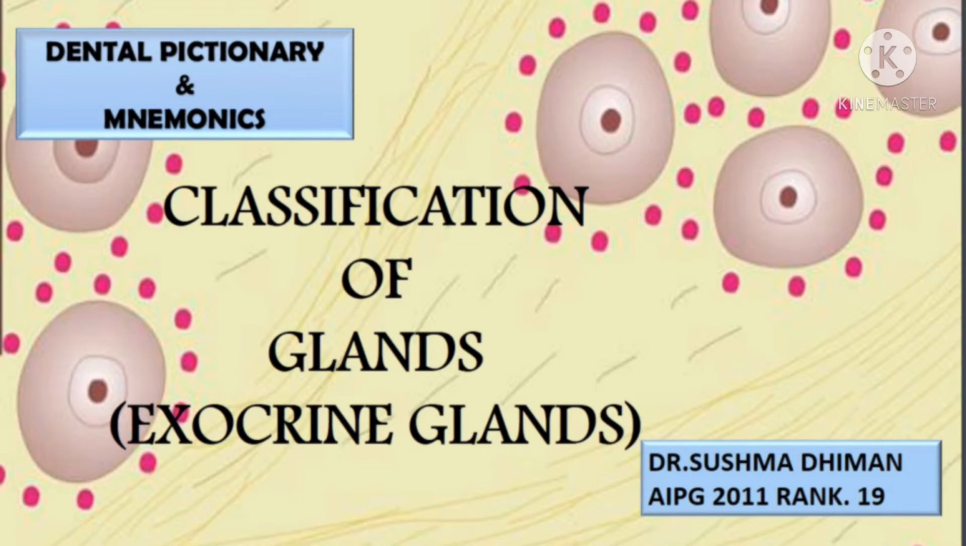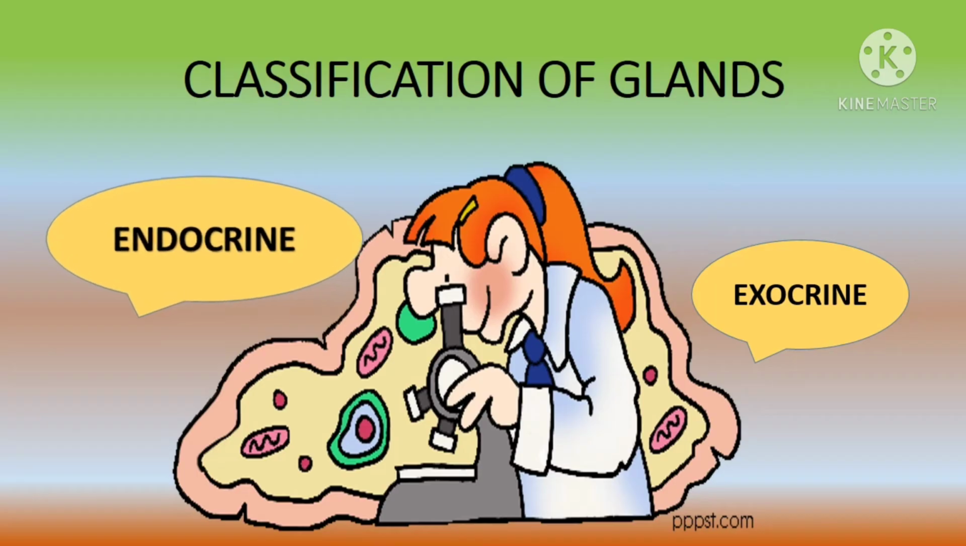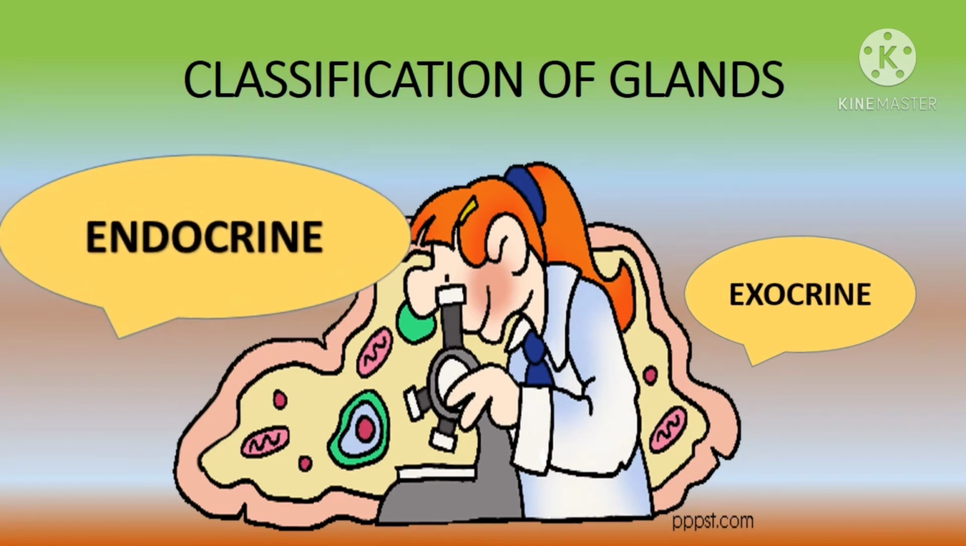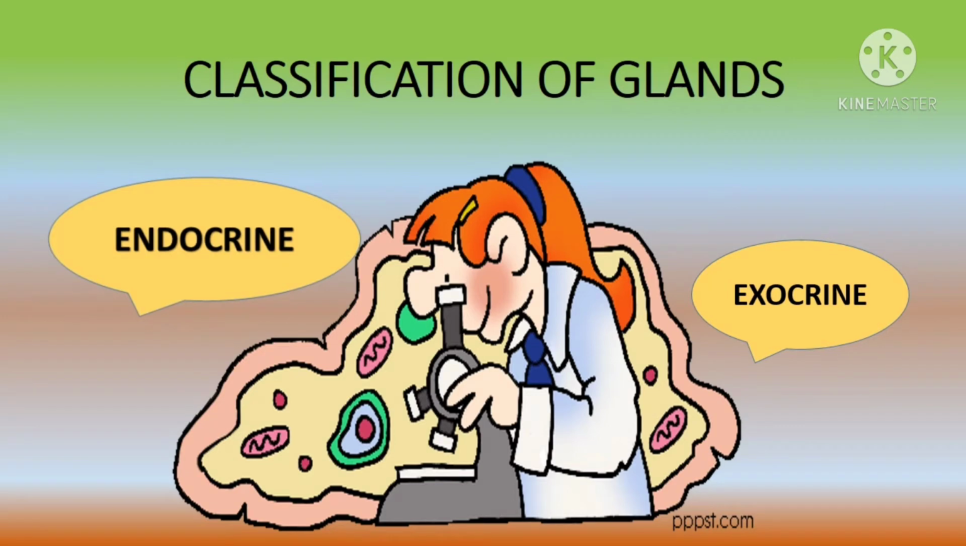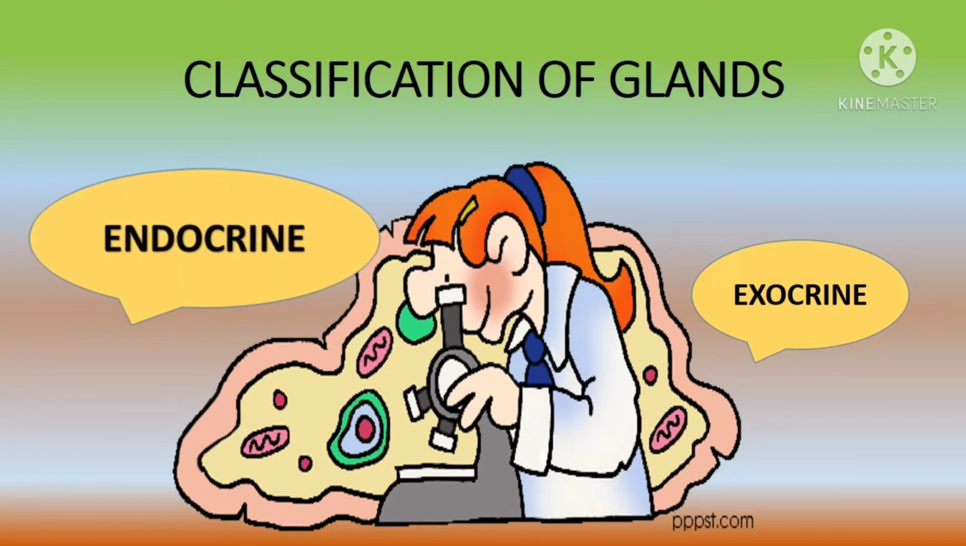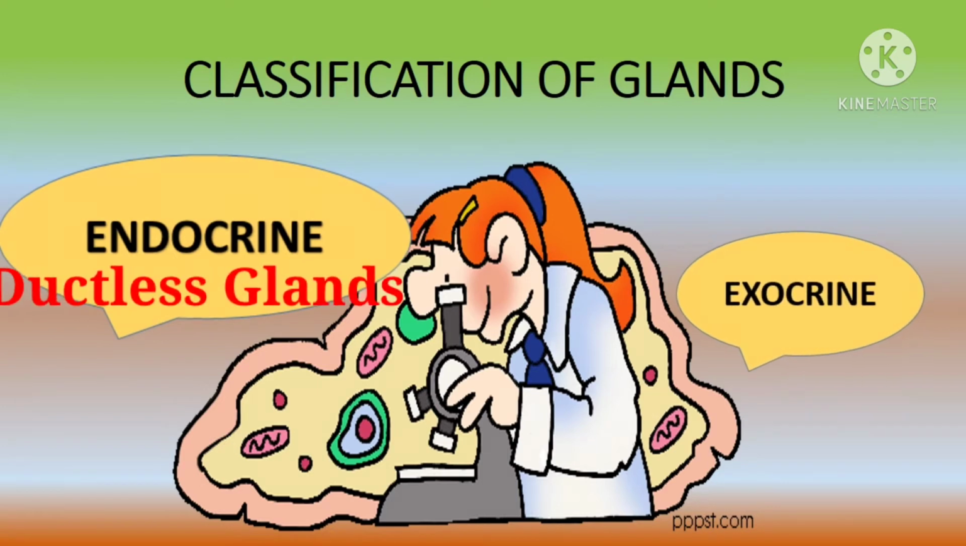Glands can be classified into exocrine glands or endocrine glands. The glands that pour their secretions onto an epithelial surface directly or through the ducts are called exocrine glands, or externally secreting glands also.